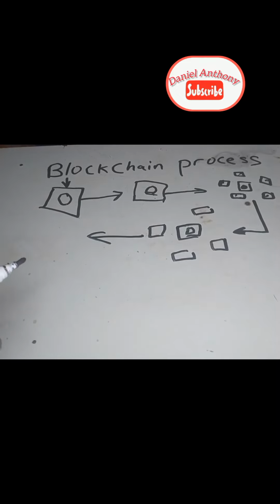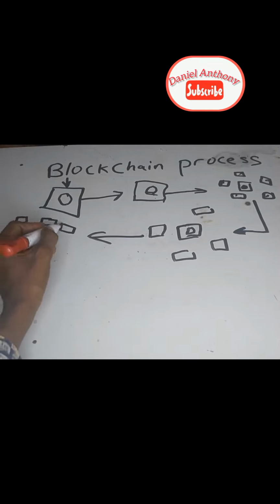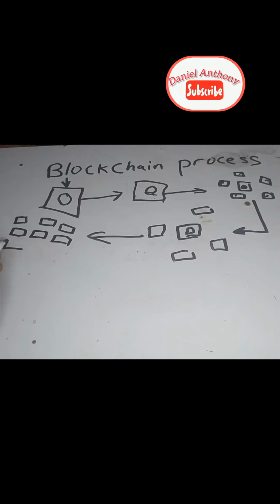Okay, if the transaction is approved, the new block is added to the chain permanently. Then the network stores the transaction permanently. All of the nodes will now send the data into the network in a block format for permanent storing. So every transaction that goes on in the blockchain network, the nodes have a record of it. Even if it's a transaction that took place 10 years, 20 years ago, the node has a record of it. So you cannot bypass the node when making a transaction in the blockchain network.